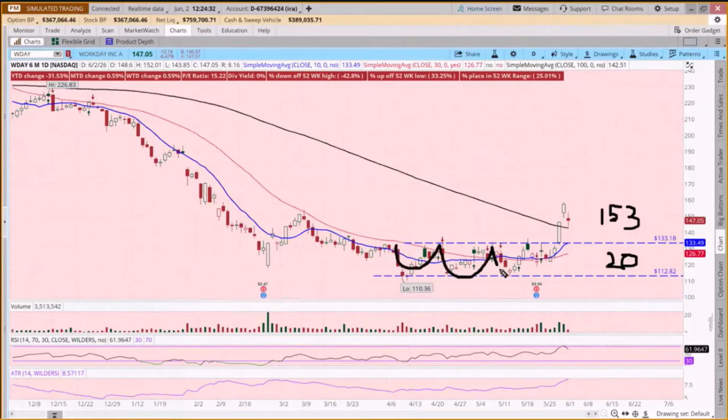And some might look at that and call it a triple bottom. Triple bottom turned into a cup and handle. But the net of it is it's been consolidating for the last couple of months. And then it broke out and it's pulled back. But again, today is the first day of the pullback. It could continue to pull back for a few days. And so we might just say with Workday, you know what, we're going to give it a hot minute.